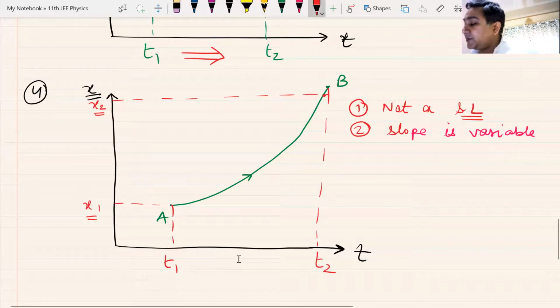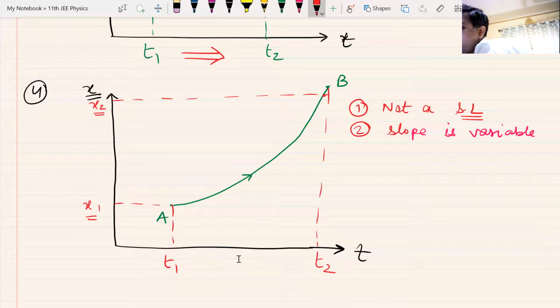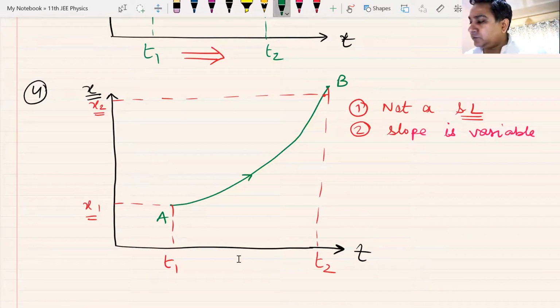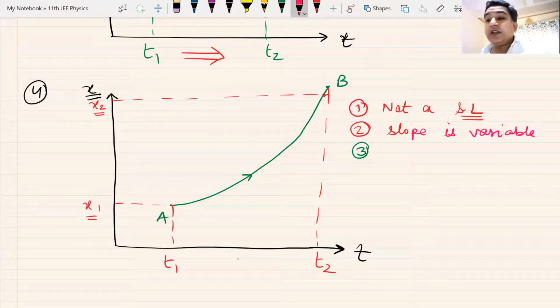I'm changing the color of the pen. Slope is variable. Now, let us talk about whether the slope is positive or negative.